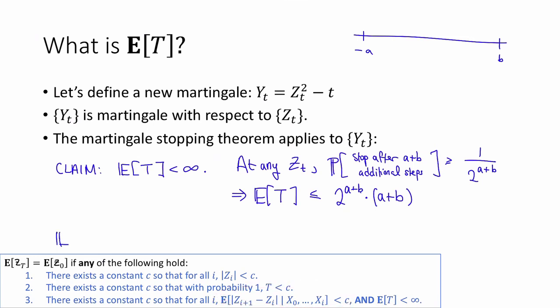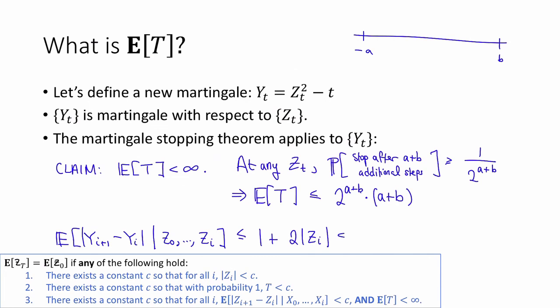So the expected value of y sub i plus 1 minus y sub i, conditioned on z naught up to z i. Well, this is at most 1 plus 2 times the absolute value of z i, using the definition of y sub t here.